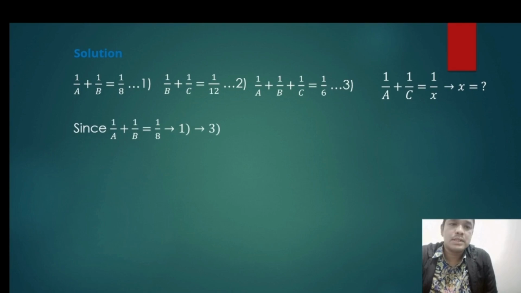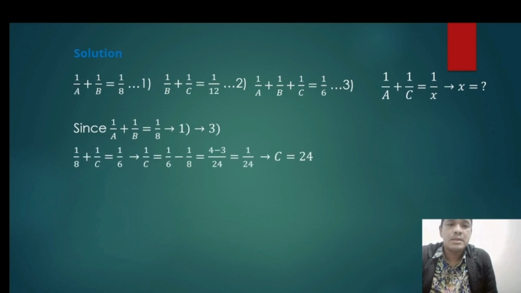So since 1 per A plus 1 per B is equal to 1 per 8, the first equation is substituted into equation number 3, and we find 1 per C is equal to 1 per 6 minus 1 per 8.